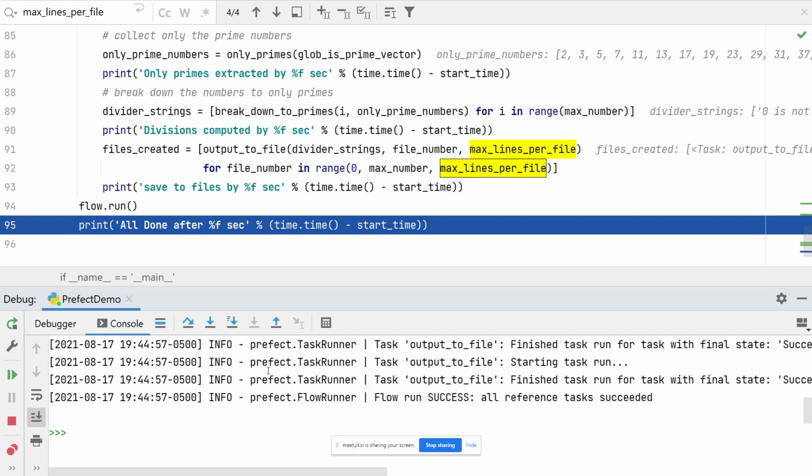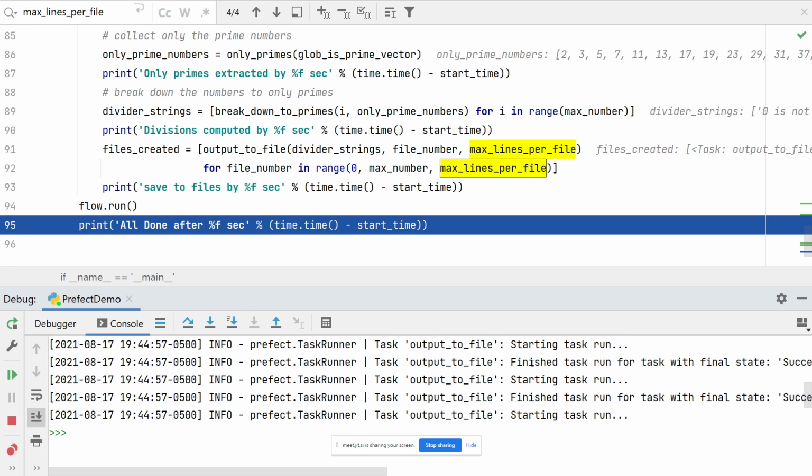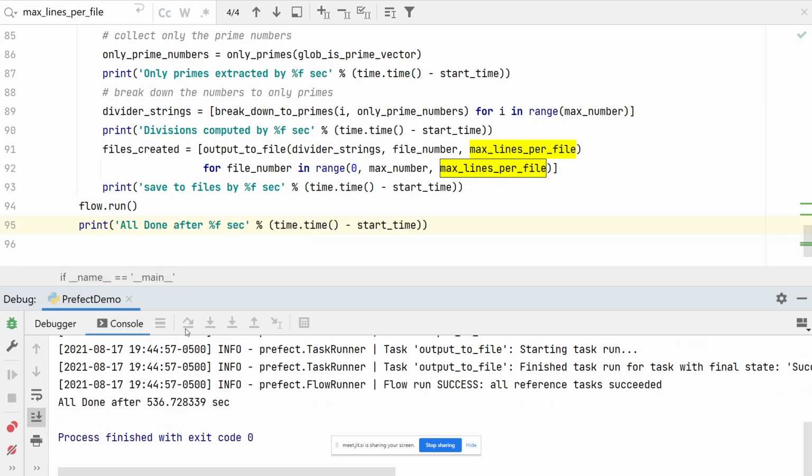What's going to happen now? Prefect is going to run all those files. And it tells me it started the process, it runs it, and eventually it tells me I executed everything, and I'm exiting.